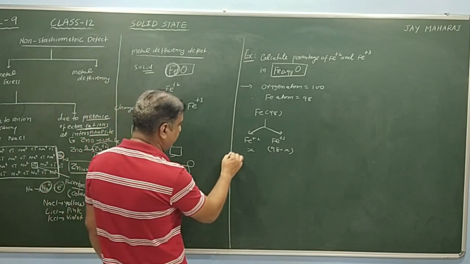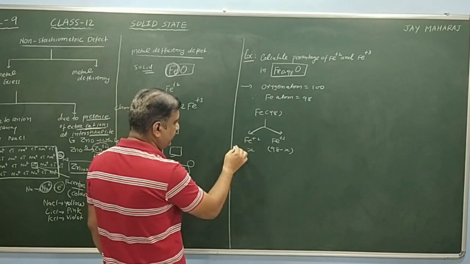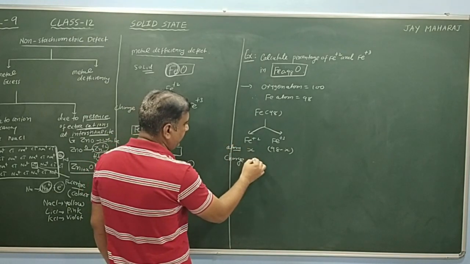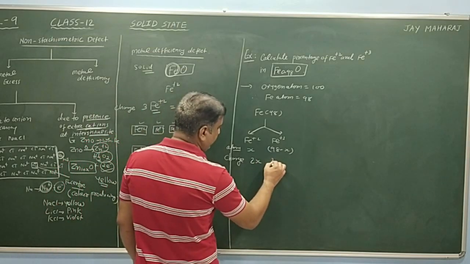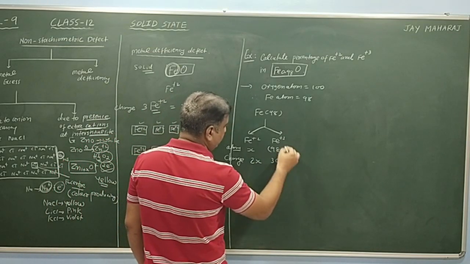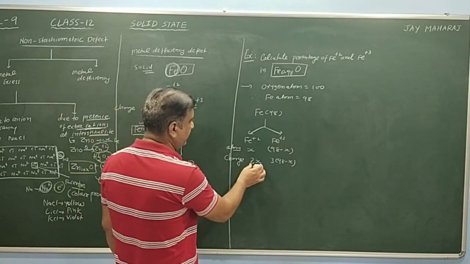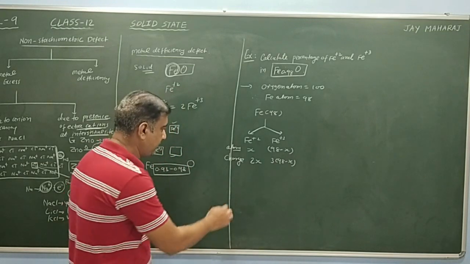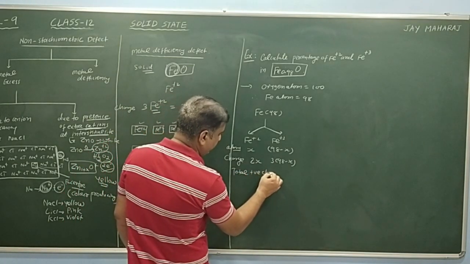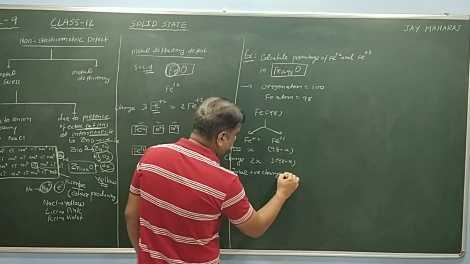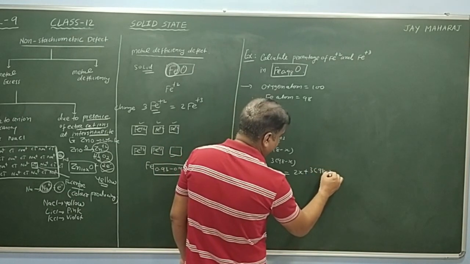Now calculating charge. Fe+2 has +2 charge and the number of atoms is x, so the charge is 2x. Fe+3 has 3(98 minus x) charge. So the total positive charge equals 2x plus 3(98 minus x).